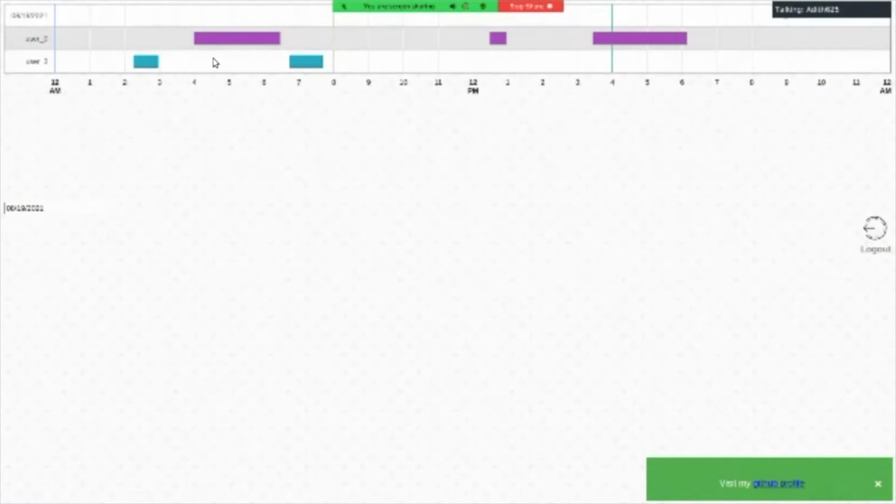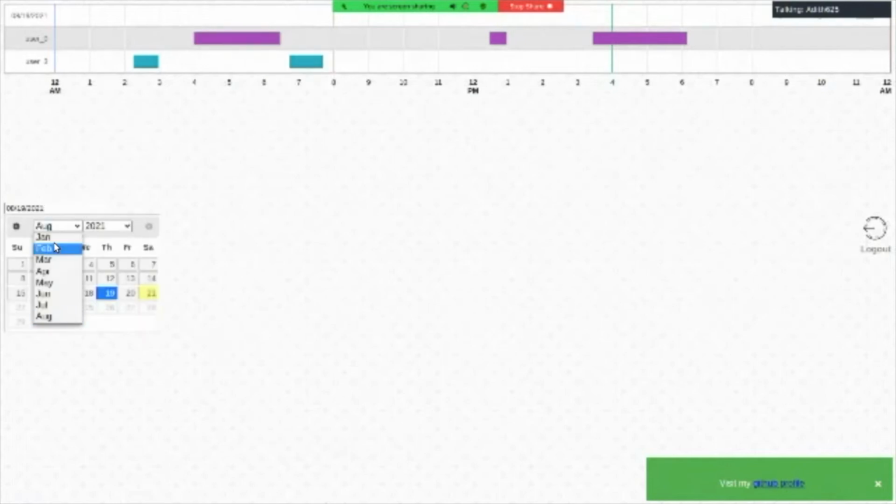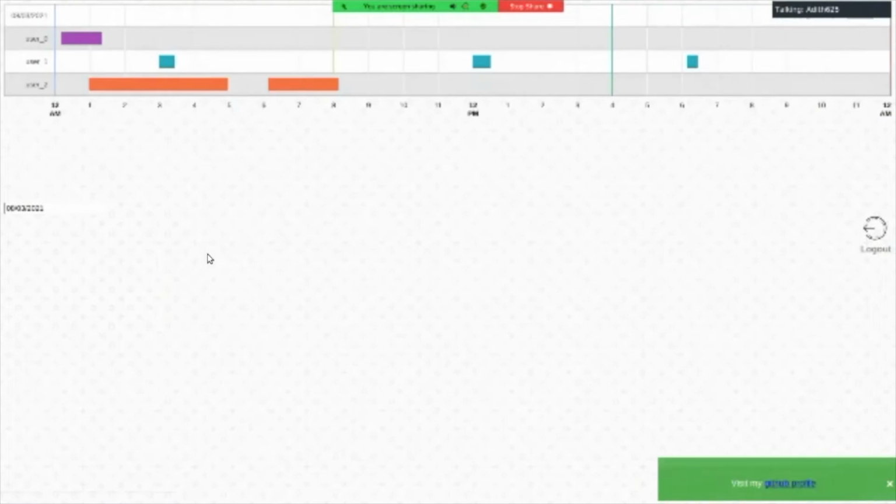Here, if I hover on this, it is going to give an in-depth explanation of what it is. Here is the name, and then the exact time, and the duration. So I can choose any day I want, considering it is present in the database. And in the actual project, I also have a login page so that only authenticated users can access this data. This is the logout button for that.